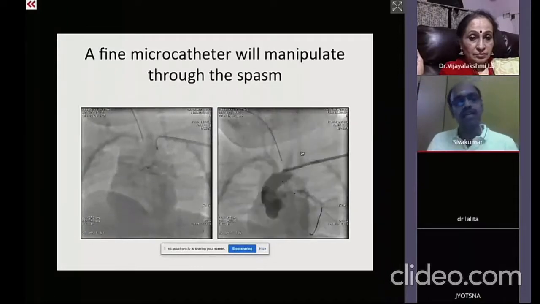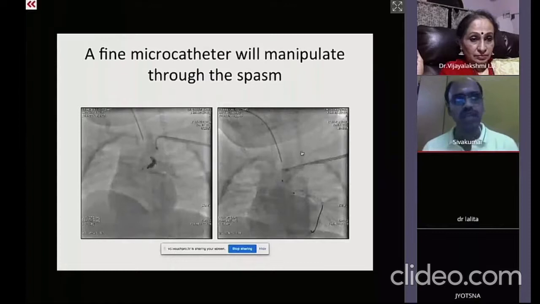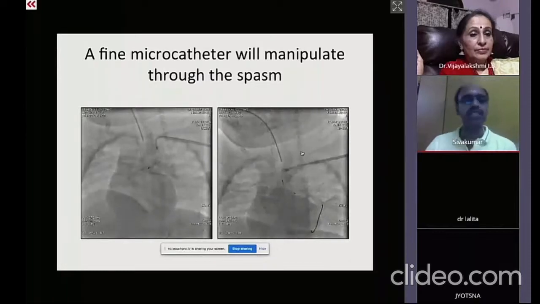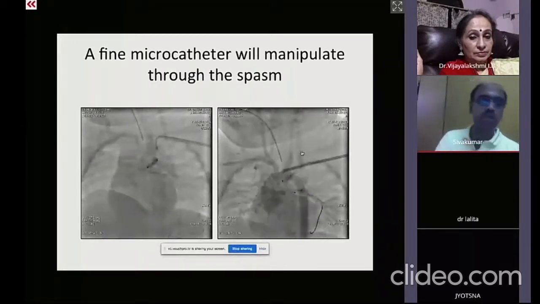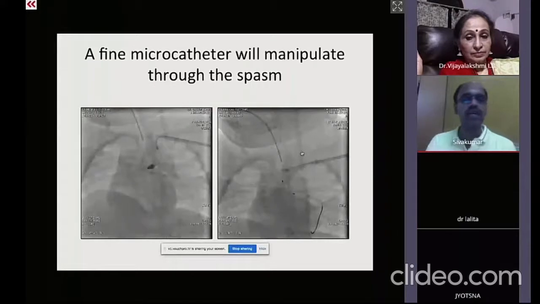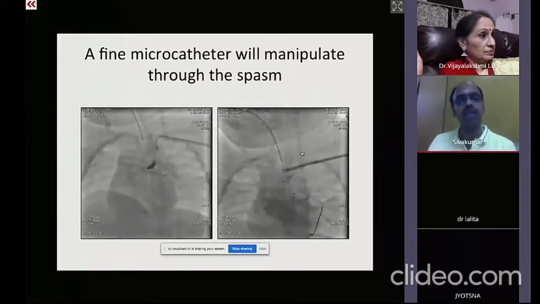There are data available from certain veteran operators, for example, a recent publication in Circulation from Henry Justino from the Texas Heart Institute. They have shown in about 52 cases a safe carotid artery percutaneous puncture and manual compression.